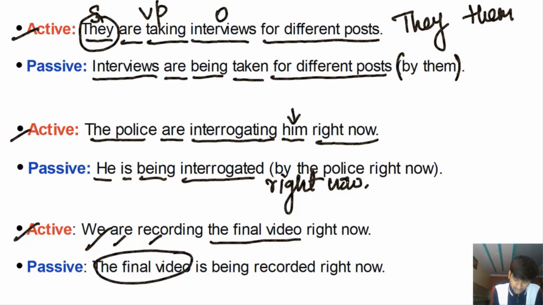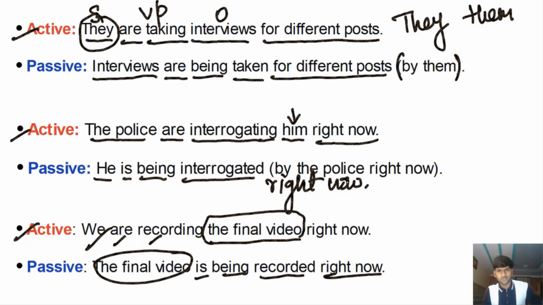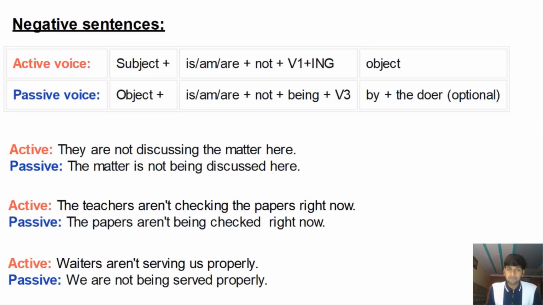Okay, the final video will be the subject here. यहाँ पर here it's the object of the verb recording. Recording what? The final video. In the passive voice, it will become the subject of the sentence. The final video is being recorded right now by whom? Doesn't matter. We can add the doer of the action, but not necessary. Right now. This is how we write sentences in the passive voice in present continuous tense. Got it?